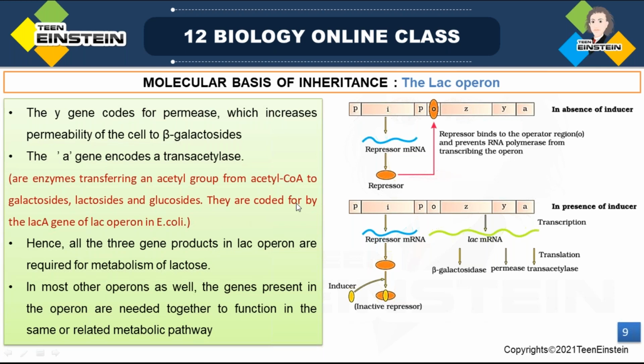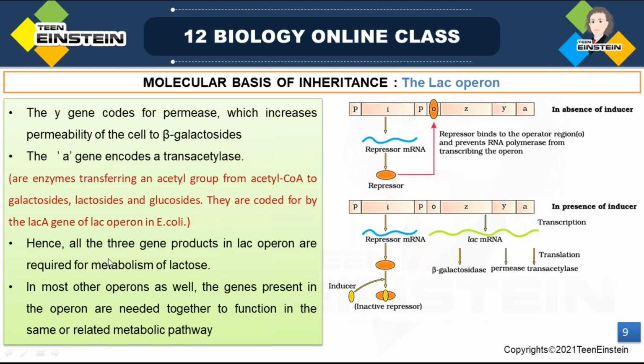So they are coded for by the A gene of lac operon in E. coli. Note down, these are important for your NEET exam. Note down all these three.